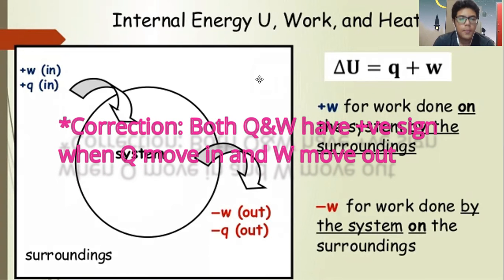For example, in this diagram, when work is done on the system by the surroundings, W is positive. When the work is out from the system, W is negative. The same goes for the heat flow. Next.